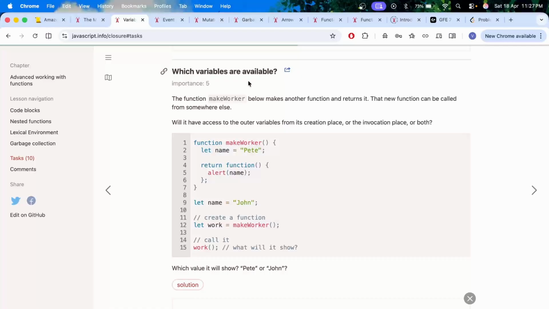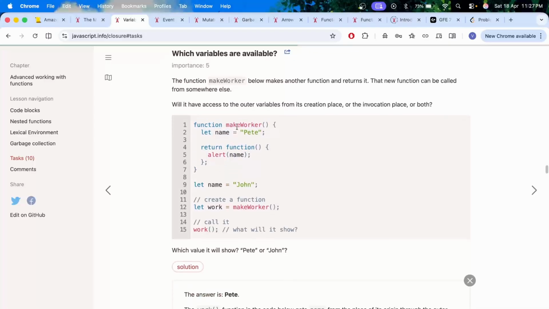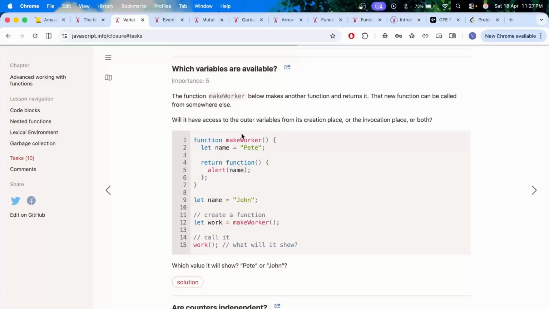Which variables are available? The function make worker below makes another function and returns it. That new function can be called from somewhere else. Will it have access to the outer variables from its creation place or the invocation place or both? Here we have make worker, it has name as Pete, function alert name, let name is John, and then we have created this function and it is returning this function. What will it show? It will show Pete.